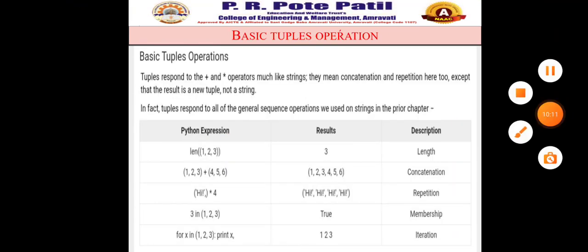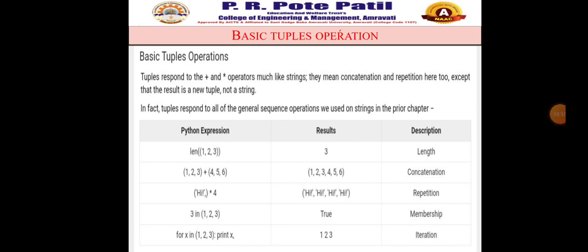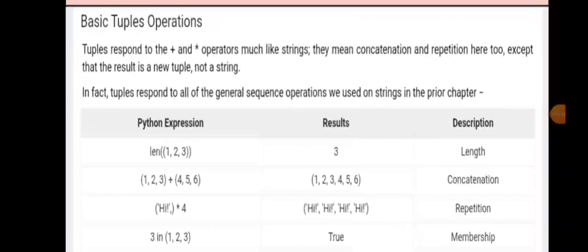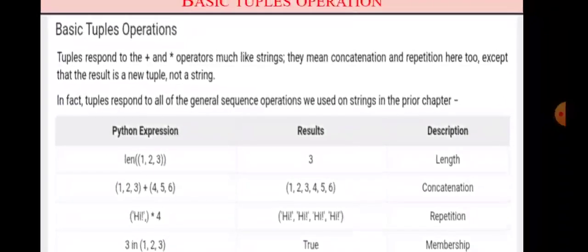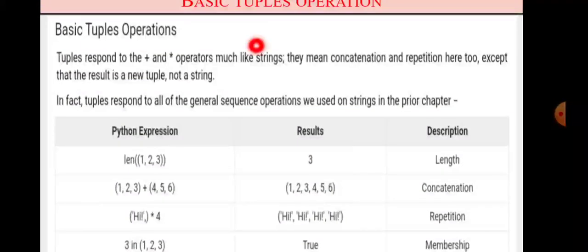Next is the basic tuple operations. So tuples respond to the plus and star operators much like strings. They mean concatenation and repetition here too, except that the result is a new tuple, not a string. Okay.